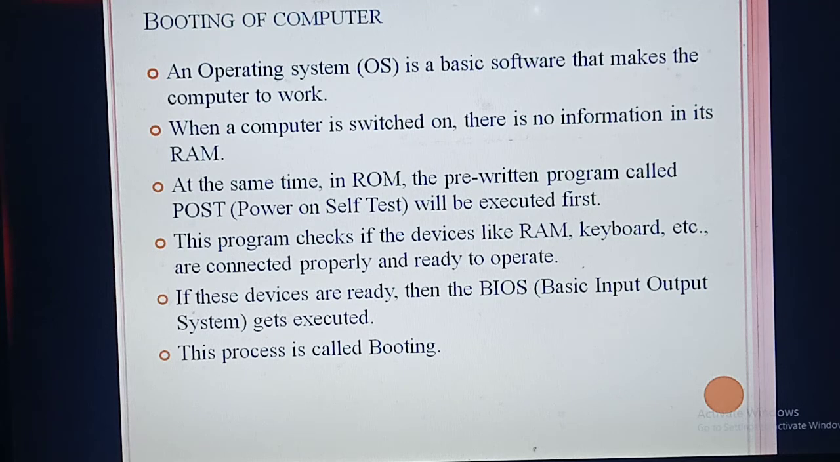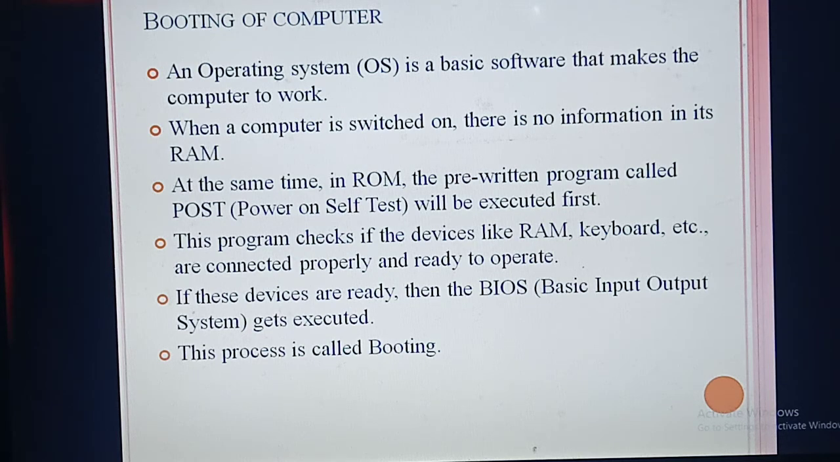Once you switch on the computer, at that time, you have already studied about RAM. You studied two types of memory. Are you remembering? Primary memory and secondary memory. RAM is the example of main memory. You might have studied, isn't it? So when you switch on the computer, immediately at that time, there is no information or data in the RAM.